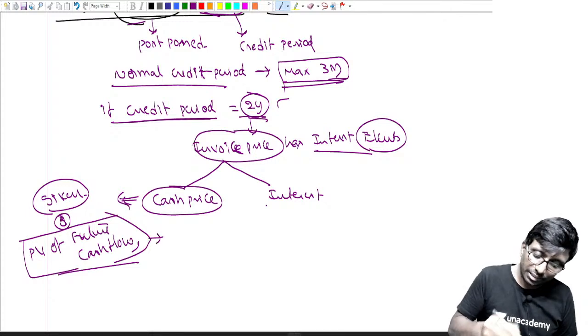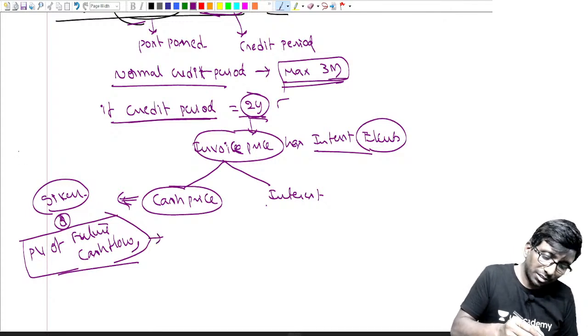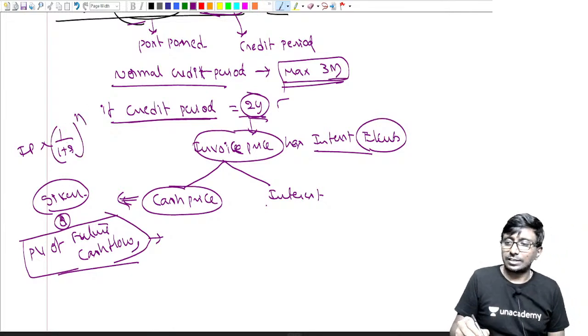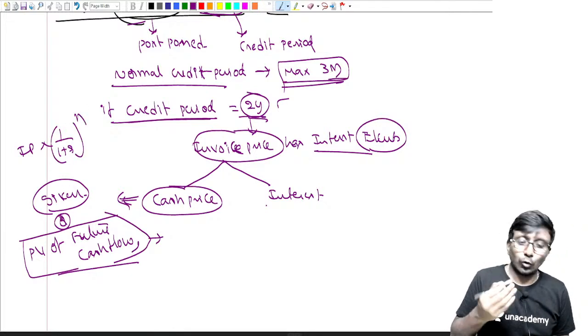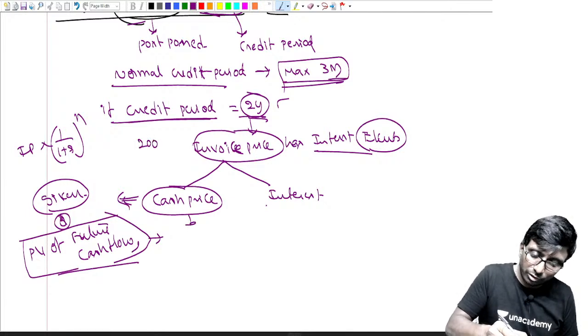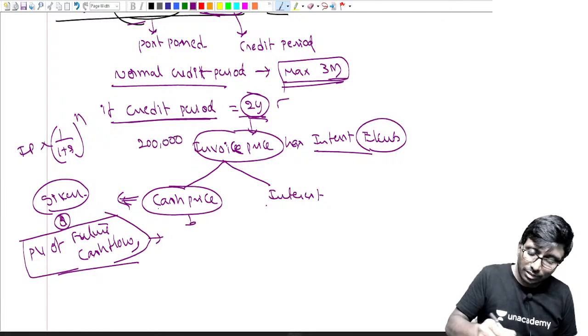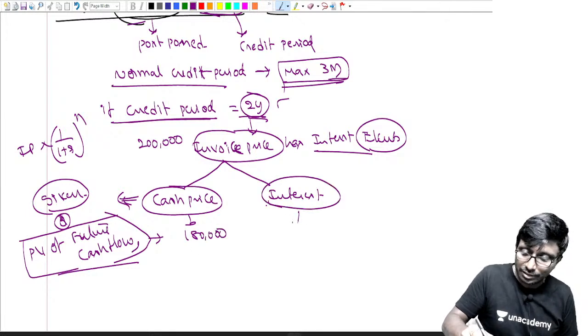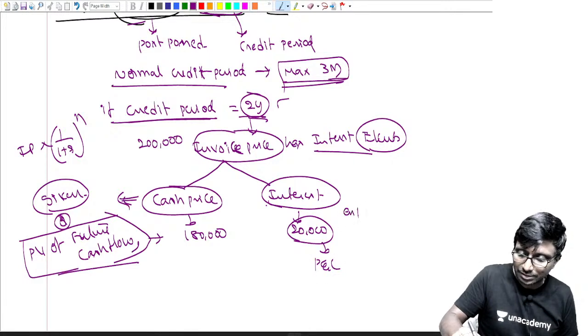So present value of future cash flows, you can calculate it. It is the invoice price into 1 divided by (1 plus r) to the power of n. For example, the invoice price is 2 lakhs, and the cash price has come to 1,80,000. Then the interest is obviously 20,000 rupees, which is an expense here.